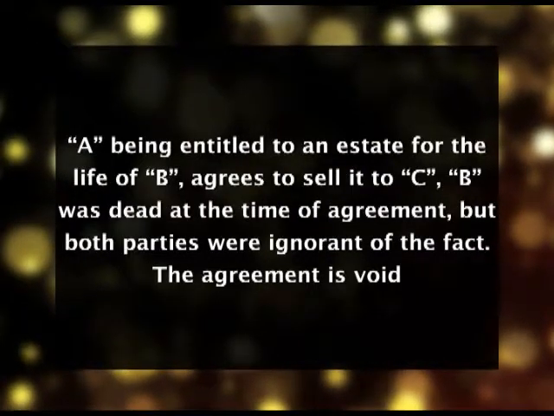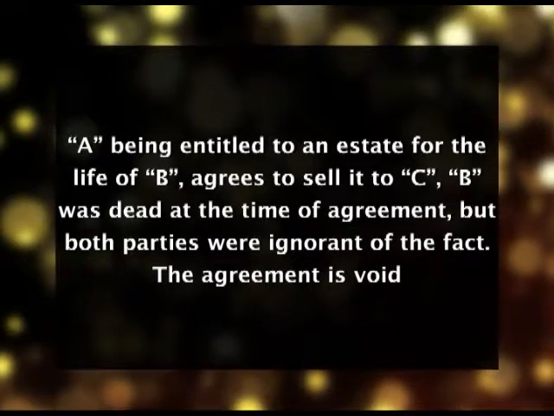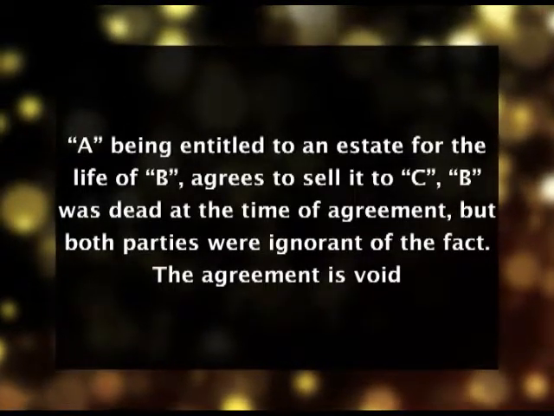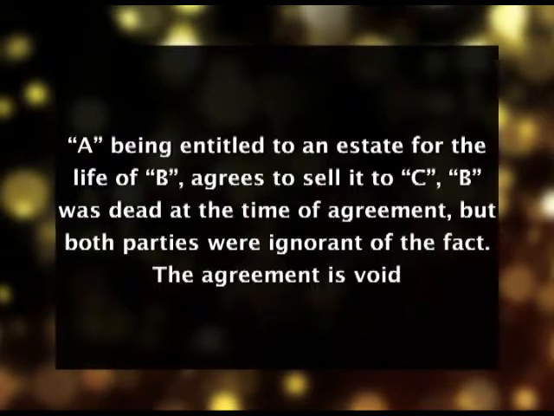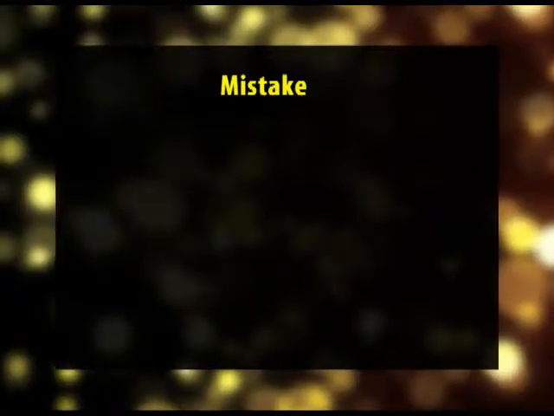Third, A, being entitled to an estate for the life of B, agrees to sell it to C. B was dead at the time of agreement, but both parties were ignorant of the fact. The agreement is void. Different kinds of mistakes.